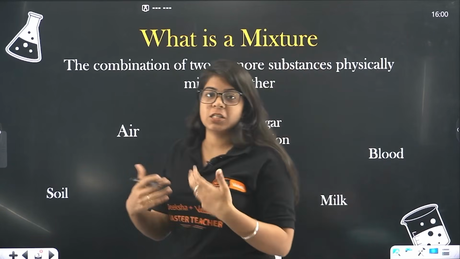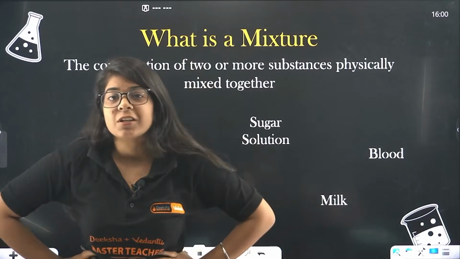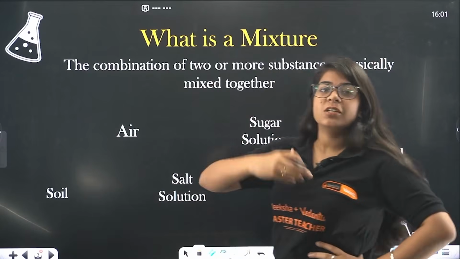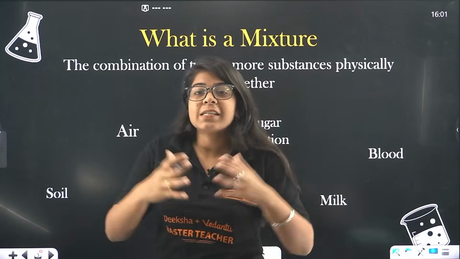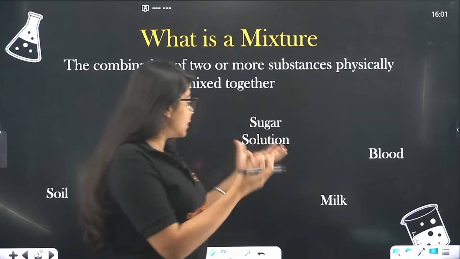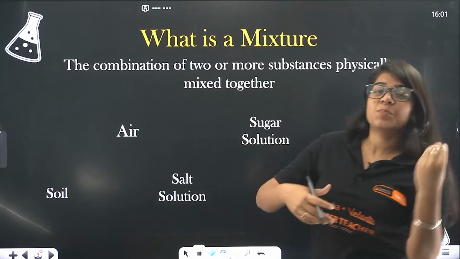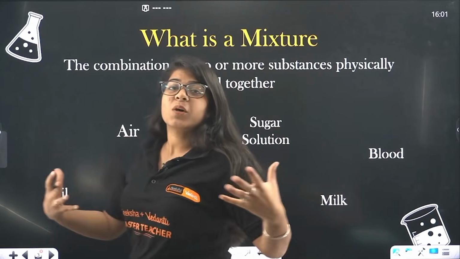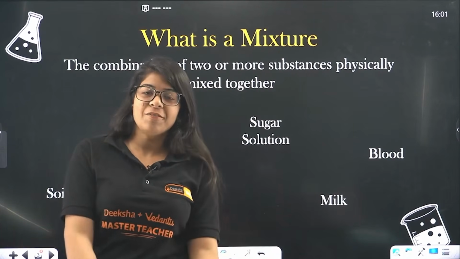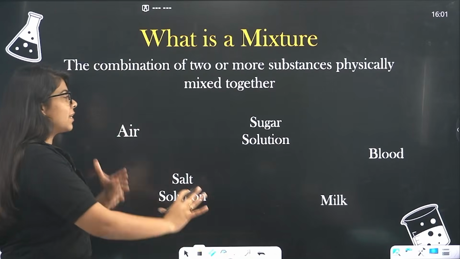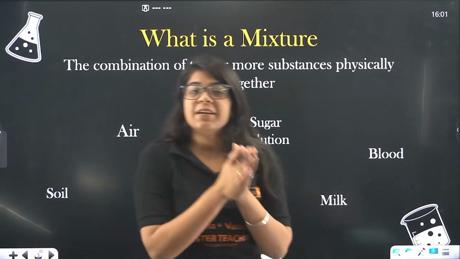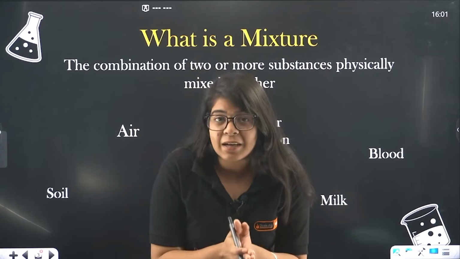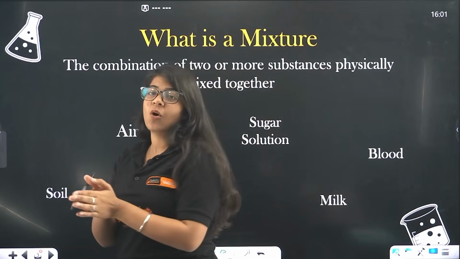If you put salt instead of sugar, that's a salt solution. Air, there are lots of gases in air, right? Oxygen, nitrogen, hydrogen. These are all mixtures. In your soil, if you look, there are so many substances like nitrogen, like ammonia, and so many other chemicals, right? What are these? A mixture of chemicals, right? So all this comes under mixture, and the definition you are going to write in your exam is: the combination of two or more substances held mixed physically together are called a mixture.